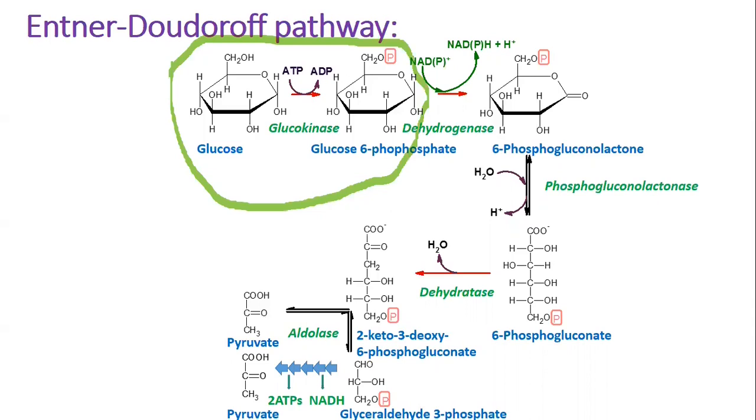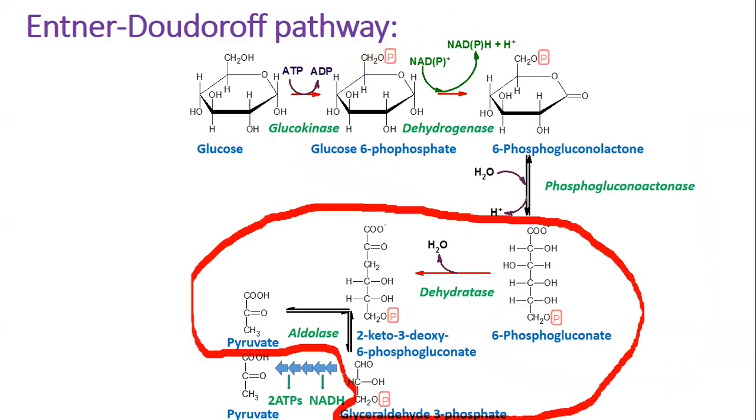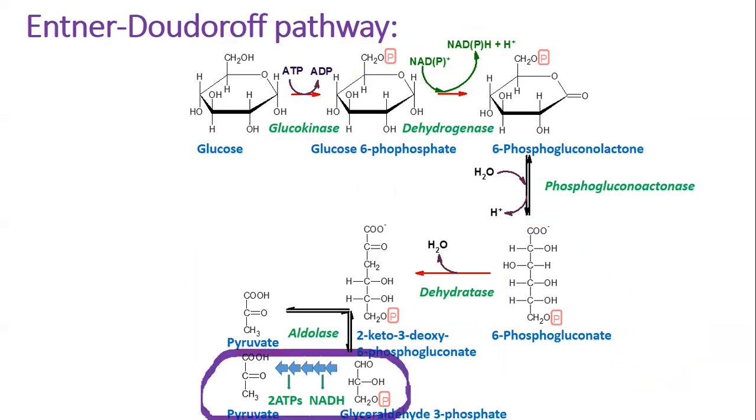It is oxidized to 6-phosphogluconolactone and then hydrolyzed to 6-phosphogluconate by dehydrogenase and lactonase respectively. It looks like the first oxidative reactions of the pentose phosphate pathway. The other two reactions are unique to the ED pathway. It's a conversion of 6-phosphogluconate to ketodeoxyphosphogluconate by phosphogluconate dehydratase, and its breakdown to pyruvate and glyceraldehyde 3-phosphate by ketodeoxyphosphogluconate aldolase. One molecule of glyceraldehyde 3-phosphate is processed like in the pay-off phase of classical